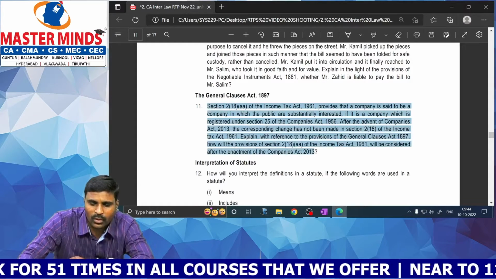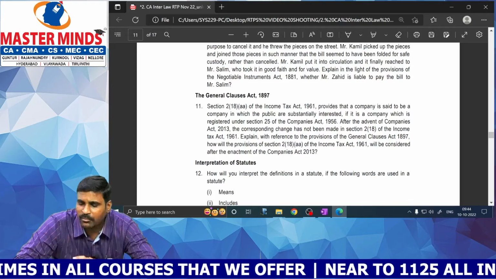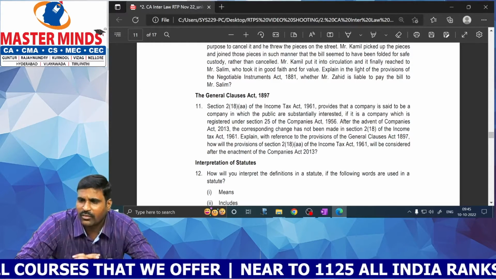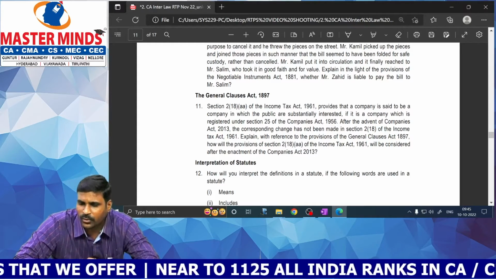This is relating to repeal and reenactment. Companies Act 1956 is repealed and in its place Companies Act 2013 is inserted. Therefore, in any central act, wherever you see the reference to Companies Act 1956, you have to read it as Companies Act 2013.